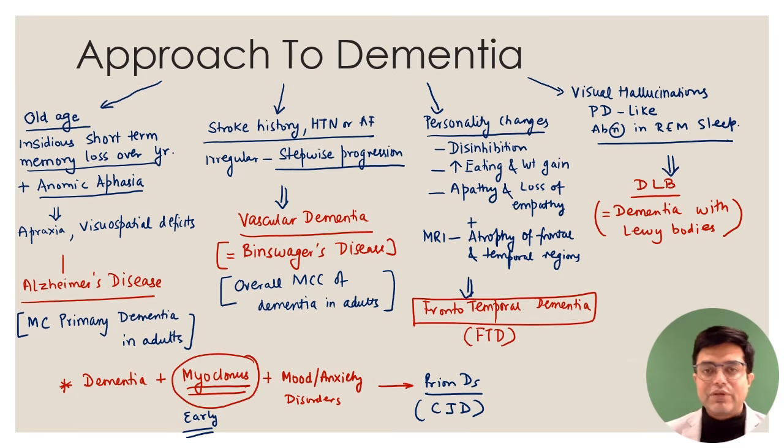Diagnosis will only be made when you read it. You may or may not get a question from this, but if you get a question, trust me, it is going to be a tough question. And a tough question, you mark it correct. There is some random one-liner which you marked wrongly or a silly mistake that will be covered through that question, right? So approach to dementia, this is what you need to remember.